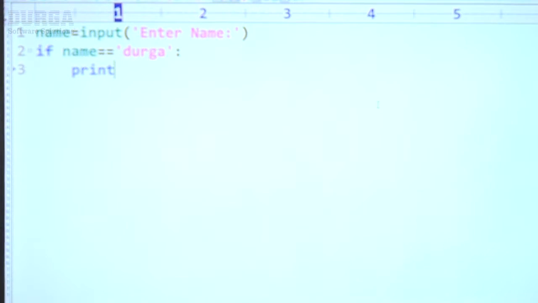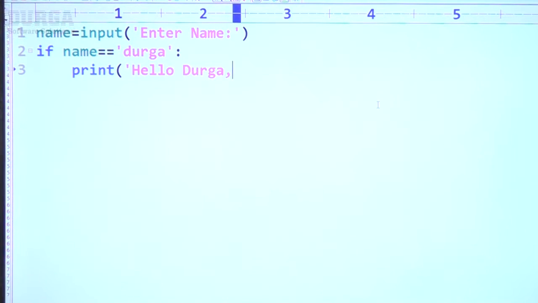Now print of hello Durga, good evening. Like this I'm taking. After that, sir, print of how are you? Like this I'm taking, sir. That's all. Sir, now if you enter name as Durga,